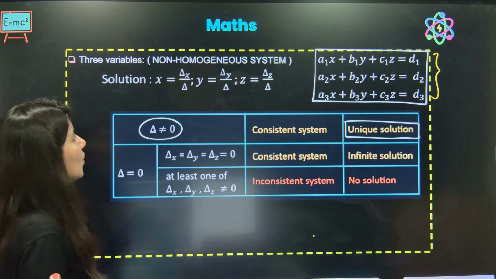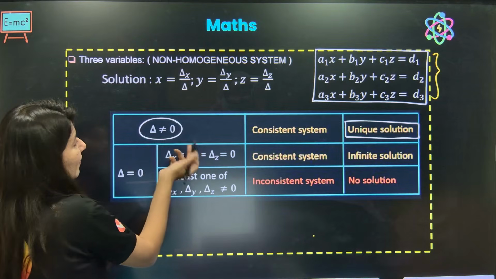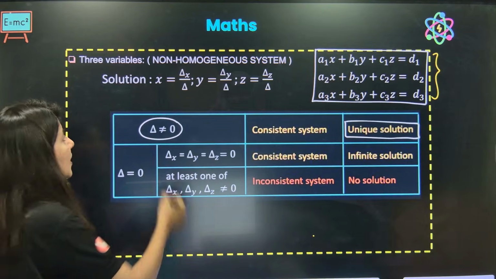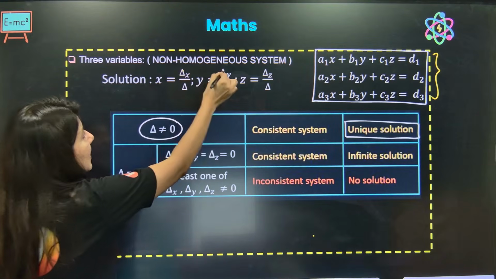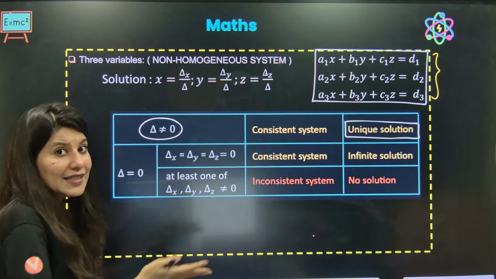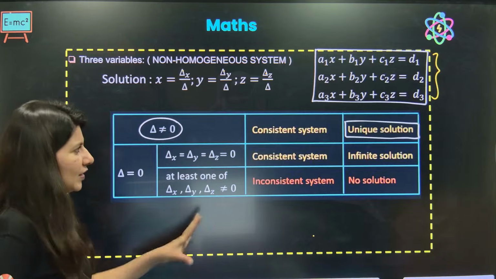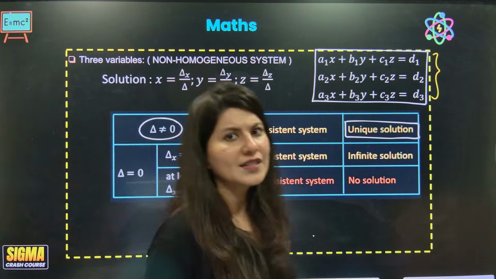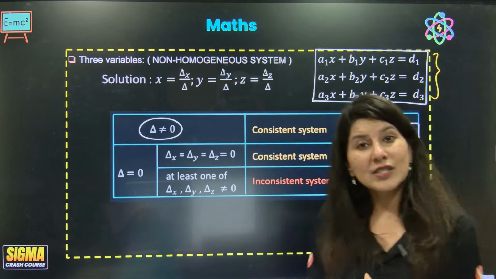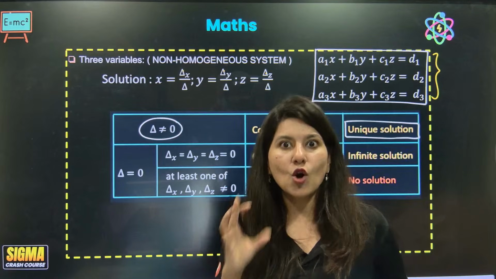You calculate del x, del y, del z and divide all 3 values by delta to get x, y and z respectively. Fewer questions on unique solutions will be seen. Mostly, infinitely many solutions is the hot trending topic.